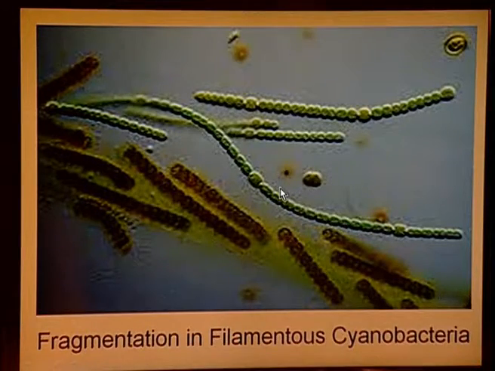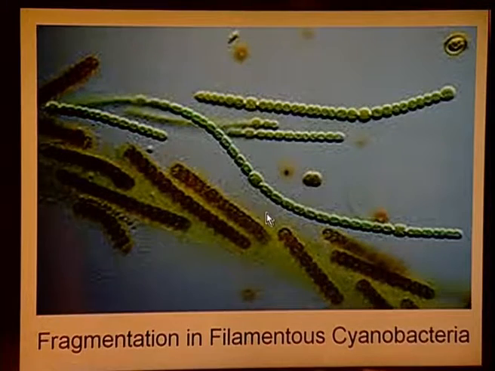Fragmentation is the process by which the hormogonia or the hormocysts get separated from a filamentous bacteria and produce a new plant body. You can see in this case, these are the new filaments which have been fragmented from the parent filament and produce a new plant body, and thereby in one way they are producing a colony of filamentous cyanobacterial cells.